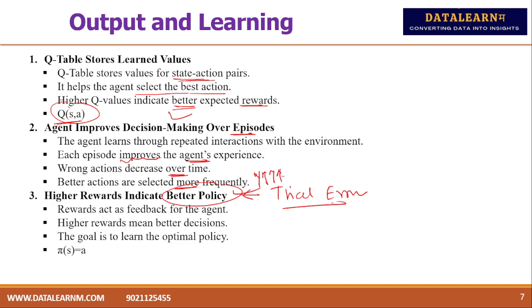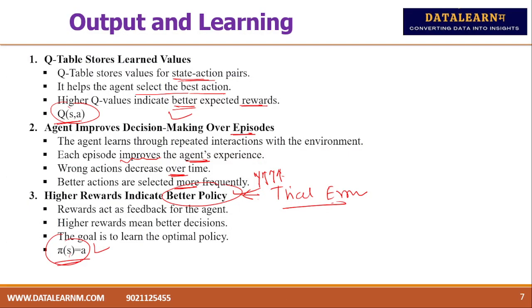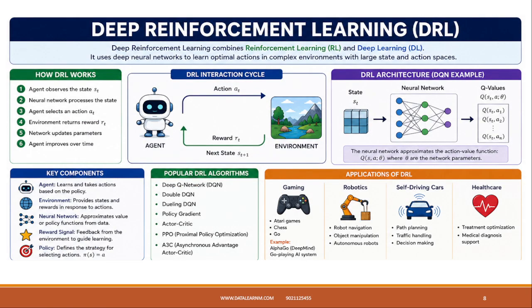The goal is to learn the optimal policy, pi of S equals A. Some equations will be used there. Now, deep reinforcement learning, DRL, combines reinforcement learning and a deep neural network.